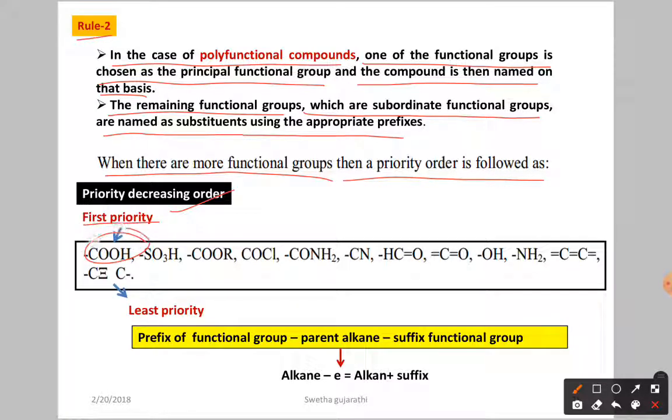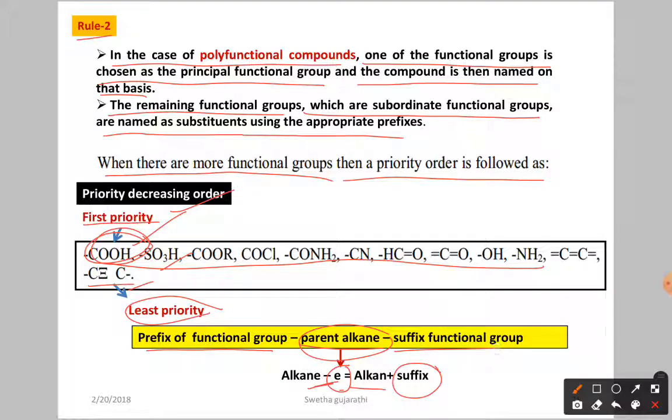Among the functional groups, acid is going to get the first priority. After that SO3H. Just now I discussed in the notes that you have to follow the order. So here we have the triple bond with least priority. Now how do we give the name? First the prefix of functional group, then the parent alkane. From the parent alkane you have to remove the E, like in alkane, then you have to add the suffix of the functional group. Let us see the example of how we write the nomenclature in the case of polyfunctional compounds, where more than one functional group is there.